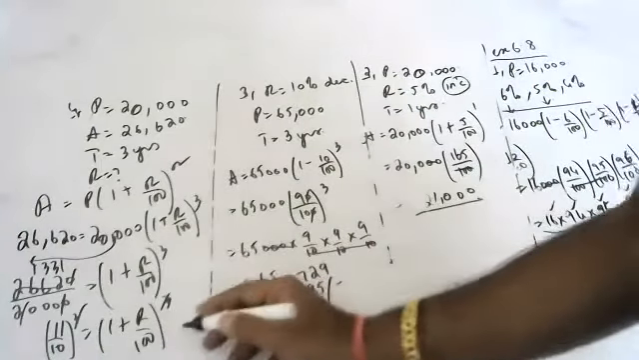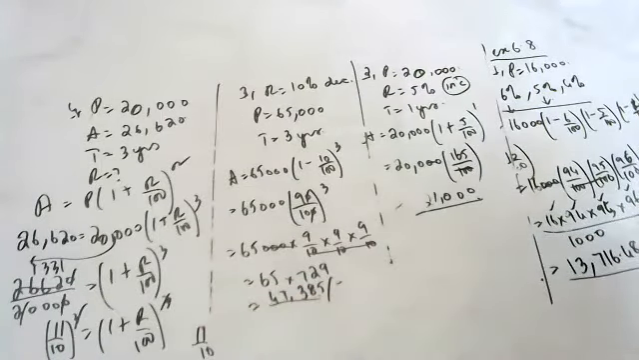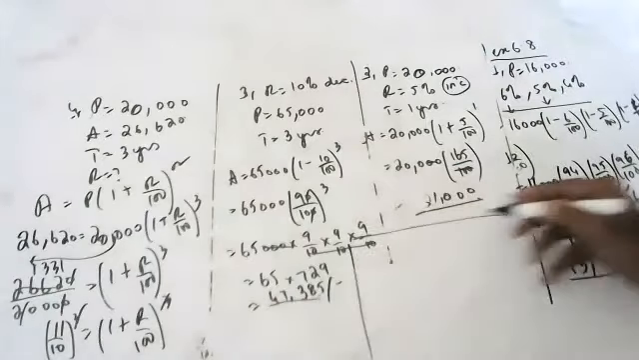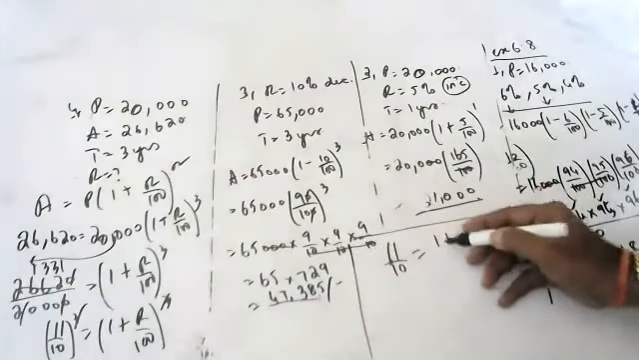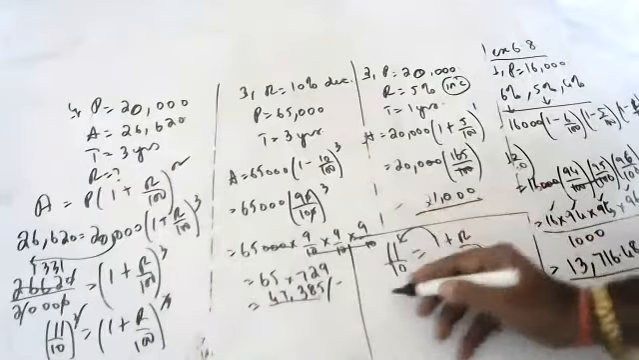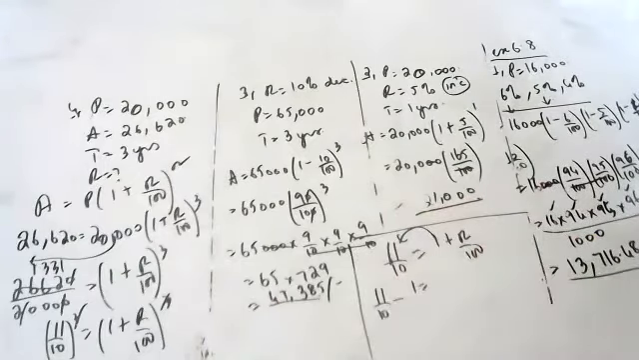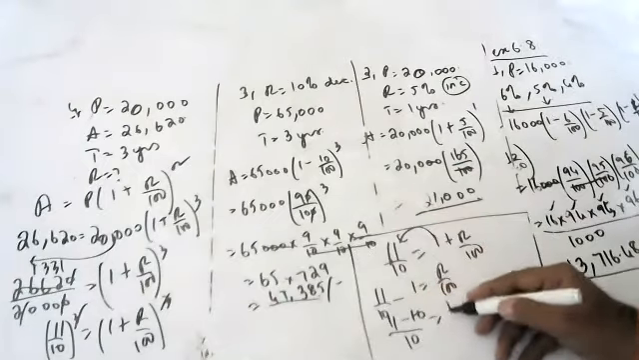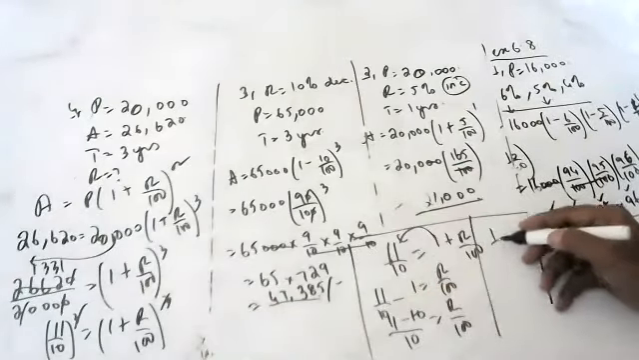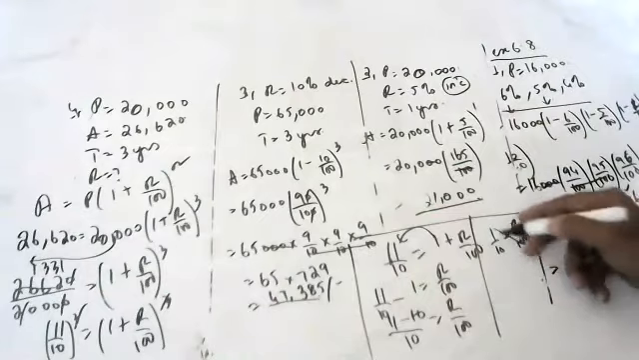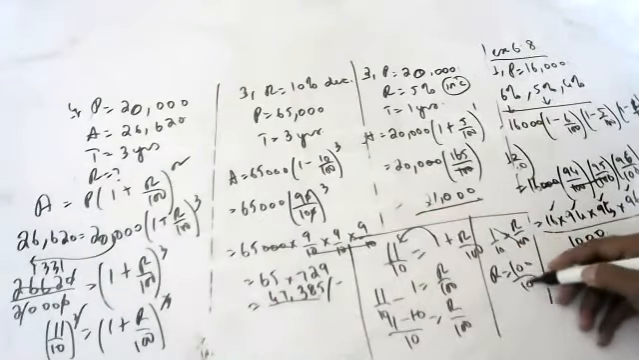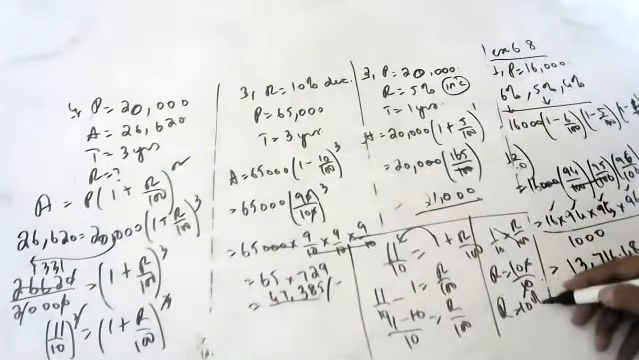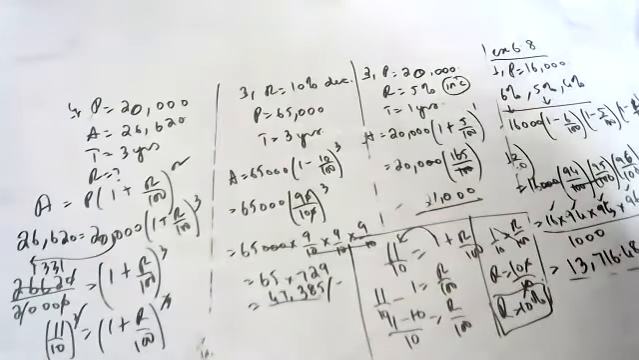Cubes cancel. 11 by 10 is equal to 1 plus R by 100. So 11 by 10 minus 1 is equal to R by 100. 11 minus 10 by 10 is equal to R by 100. 1 by 10 is equal to R by 100, so R is equal to 10%. 10% is the rate of increase of production of the vehicles.